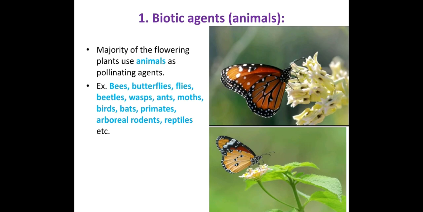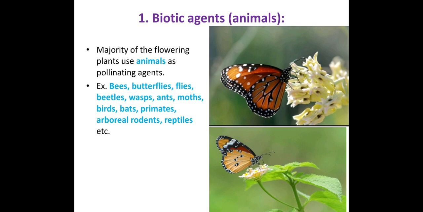Now coming to the biotic agents. What are biotic agents? Usually animals are involved here for pollination. The majority of flowering plants use animals as pollinating agents. We'll see what those animals are: butterflies, bees, flies, moths, beetles, ants, birds, bats, primates, arboreal rodents, reptiles. All these are examples.